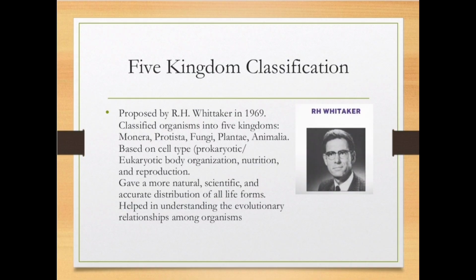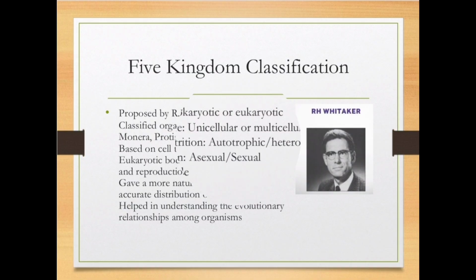He classified organisms based on the cell type, whether it is prokaryotic or eukaryotic, and body organization, the mode of nutrition as well as reproduction. This classification system made a more natural, scientific and accurate distribution of all life forms. It also helped in understanding the evolutionary relationship among different organisms.